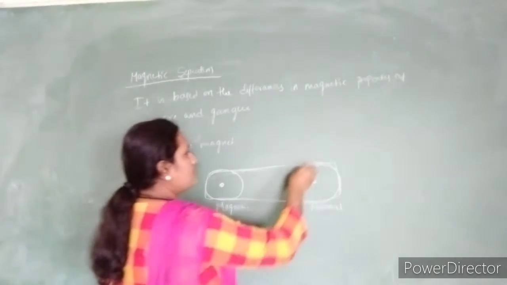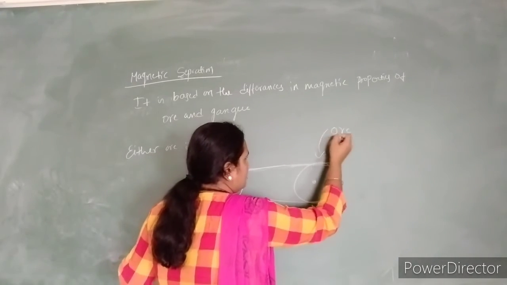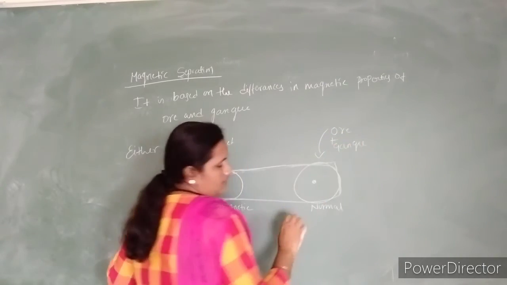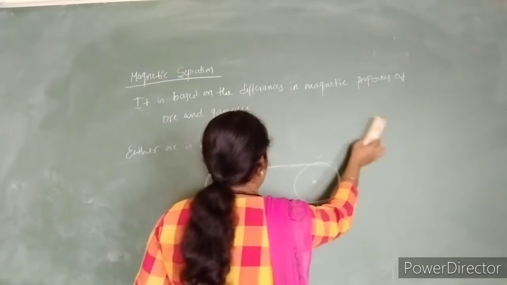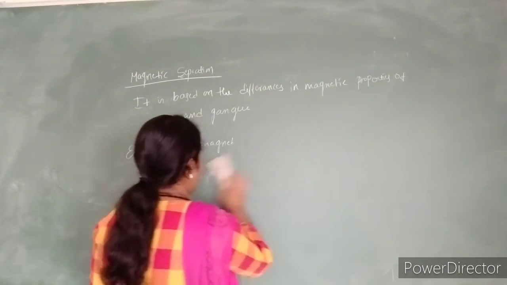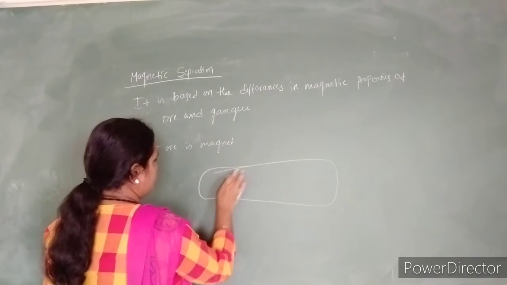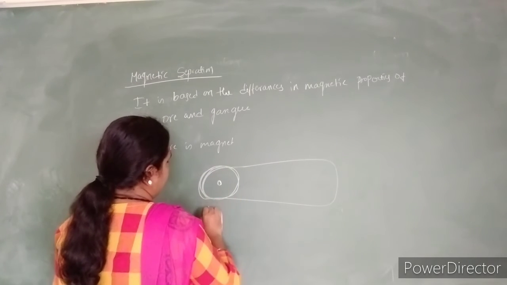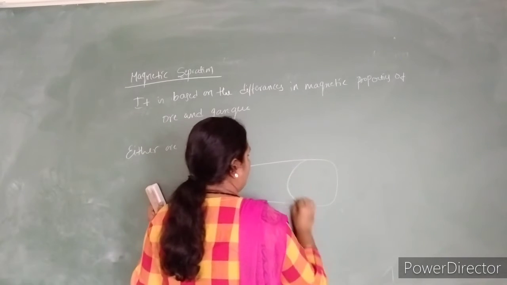Whenever we put the ore, or a mixture of ore plus gangue, on this conveyor belt, see here, I will write the diagram once again. So this is the conveyor belt. One is the magnetic roll, and the other one is normal.